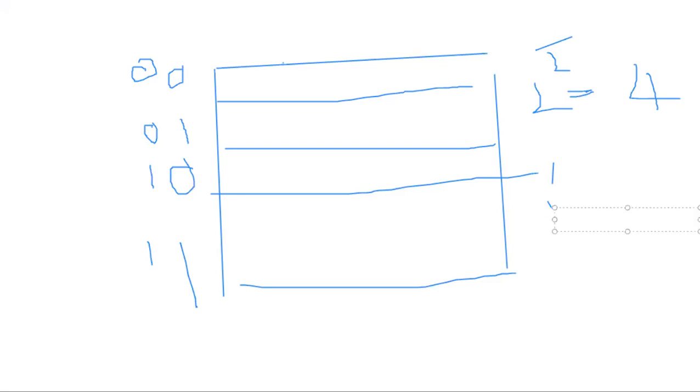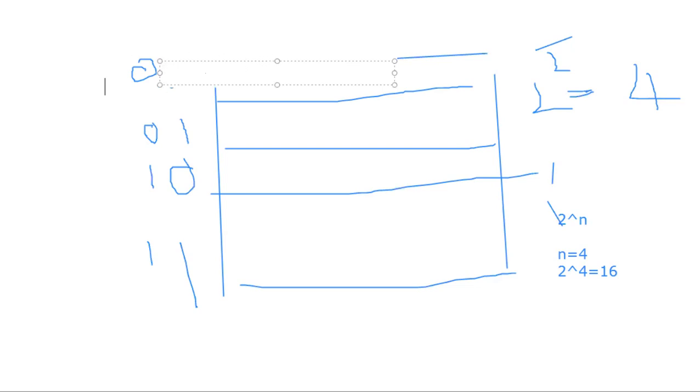Okay, ma'am. 2 power n. So I am asking, if n equal to 4, how many address spaces get generated? 16, ma'am. Yeah, 2 power 4 is 16. So what are all the address bits for that?